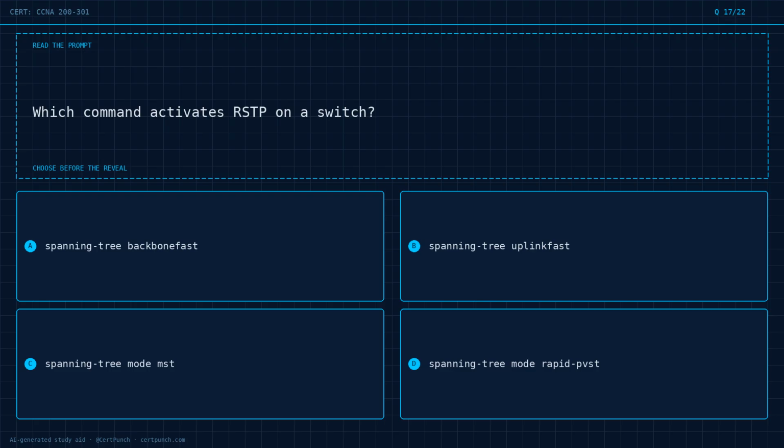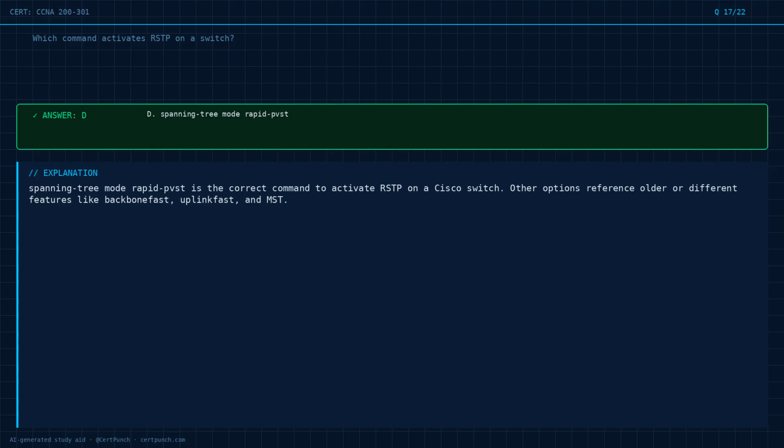Choose the best answer before the reveal. Commit to it now. The answer is option D. Exam logic. Spanning tree mode rapid PVST is the correct command to activate RSTP on a Cisco switch. Other options reference older or different features like backbone fast, uplink fast, and MST.